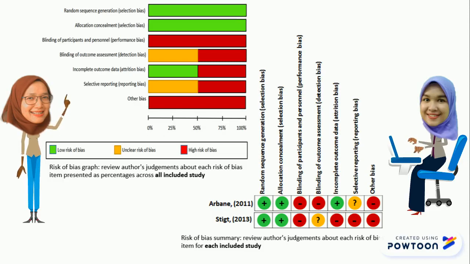For blinding of outcome assessment, Arbin et al. was rated at high risk of bias, meanwhile Stick et al. was rated at unclear risk of bias. For incomplete outcome data, Arbin et al. was rated at low risk of bias, meanwhile Stick et al. was rated at high risk of bias. And lastly, for selective reporting, Arbin et al. was rated at unclear risk of bias, meanwhile Stick et al. was rated as high risk of bias.